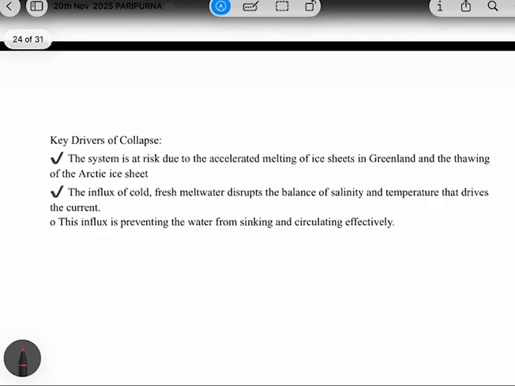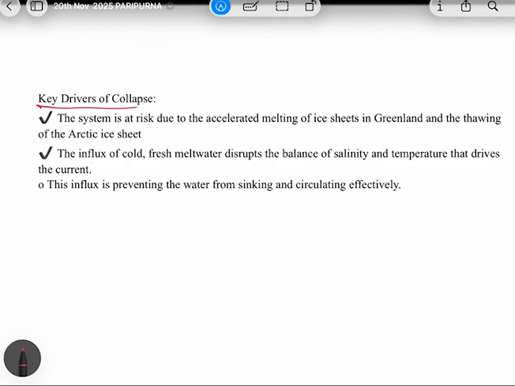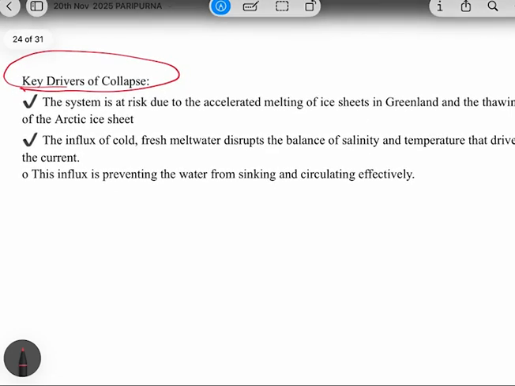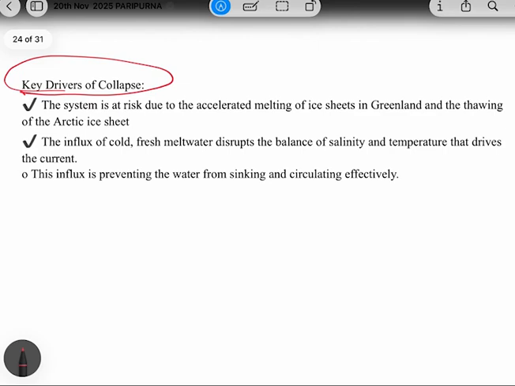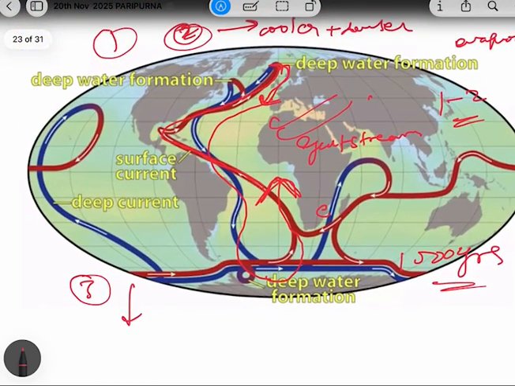Now, Iceland has said that AMOC is facing collapse. So, what are the key drivers of the collapse? Let's discuss. See, the first thing is the system is at risk due to accelerated melting of ice sheets in Greenland and the Arctic ice sheet. See, I will explain. If ice sheets are melting here, right?